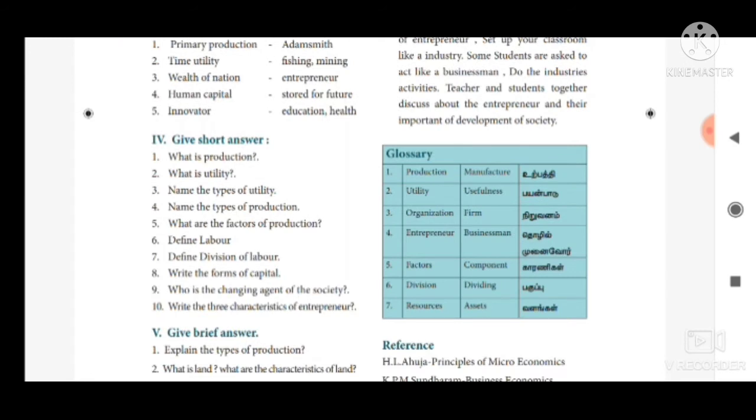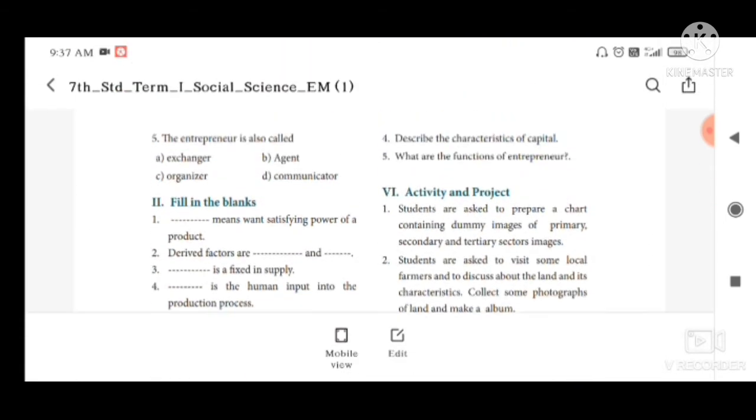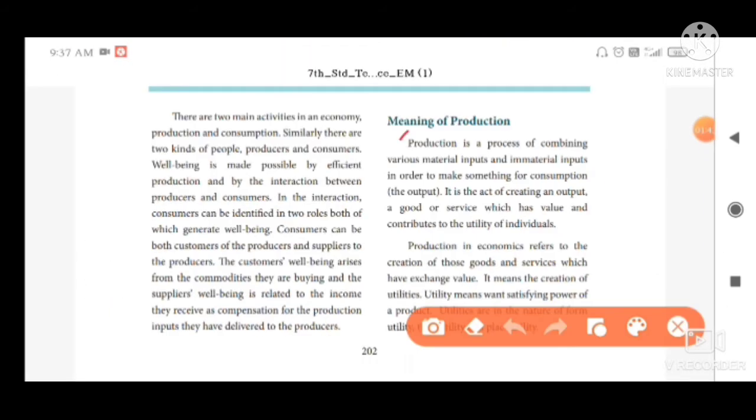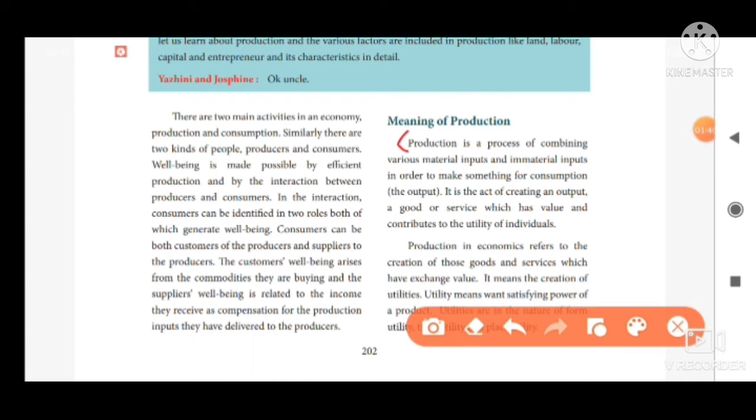Then Roman number 4, give short answer. First question, what is production? The answer is production is a process of combining various material inputs and immaterial inputs in order to make something for consumption. This is the first.